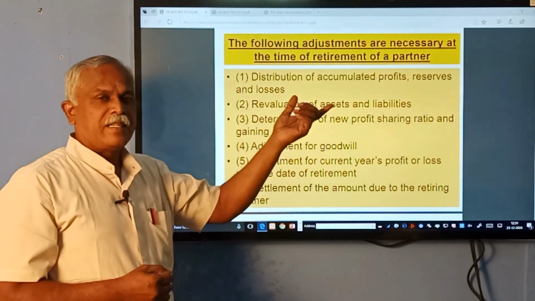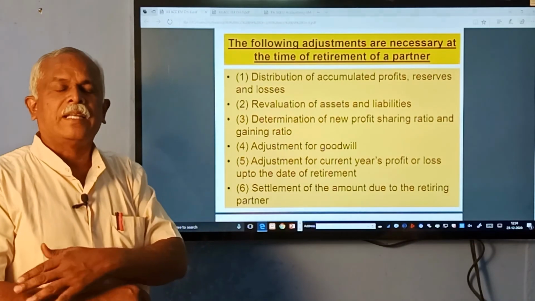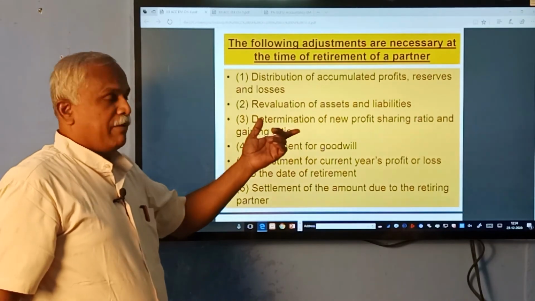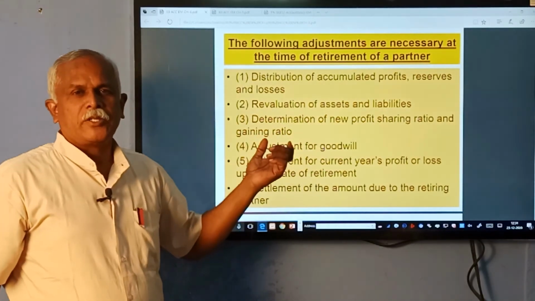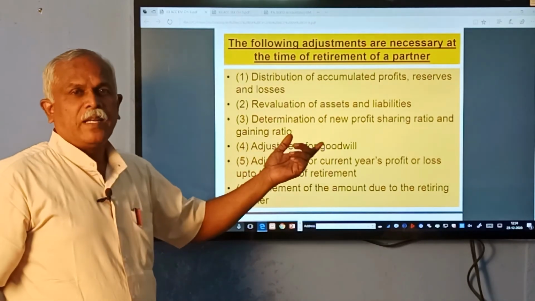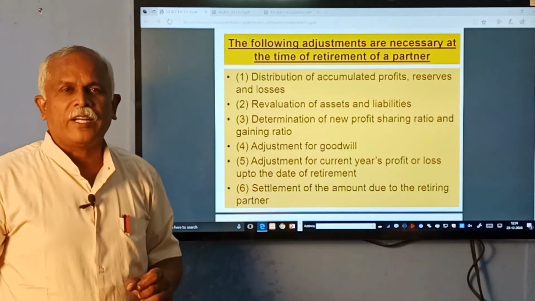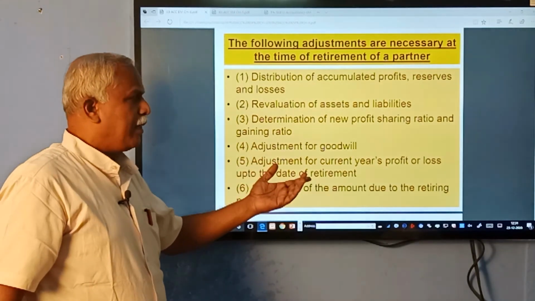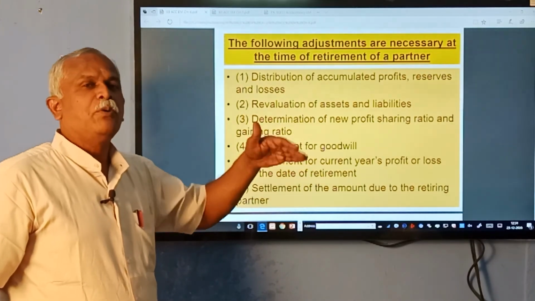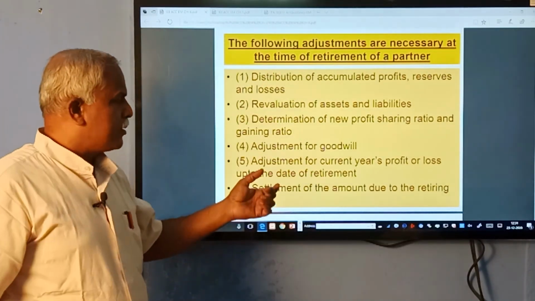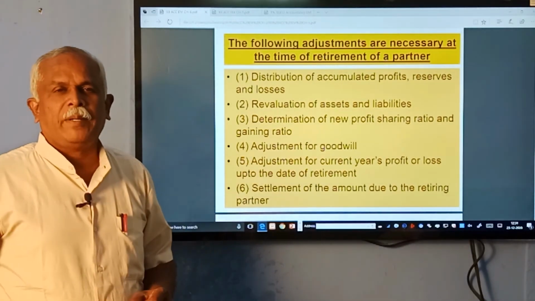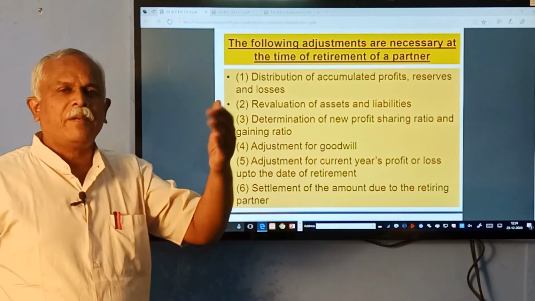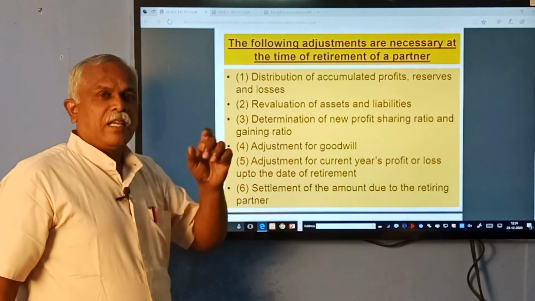Revaluation of assets and liabilities is done to find out revaluation profit or loss, and that will be transferred to all the partners. Then finding out the new ratio and gaining ratio. Adjustment of goodwill: goodwill is adjusted for the new fresh goodwill, or an existing goodwill, if there is any, will be written off. And calculation of current year's profit, which is new when you compare with chapter 5. So we have to calculate the profit till the date of retirement.